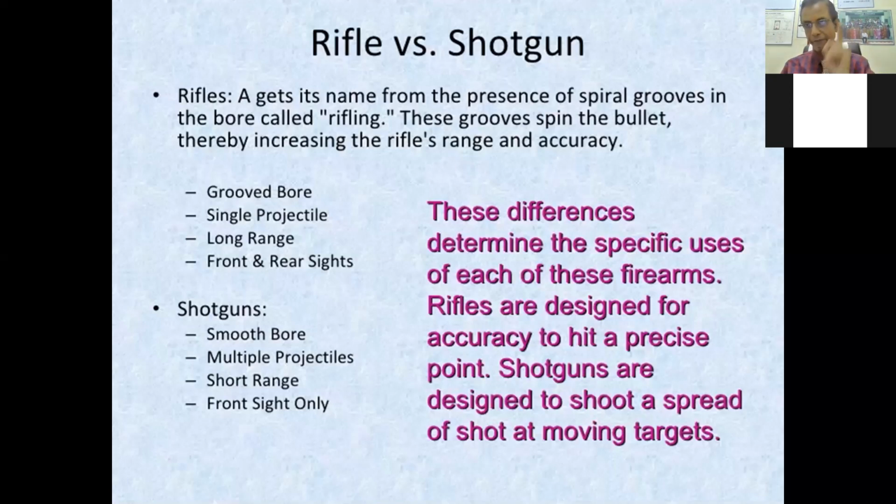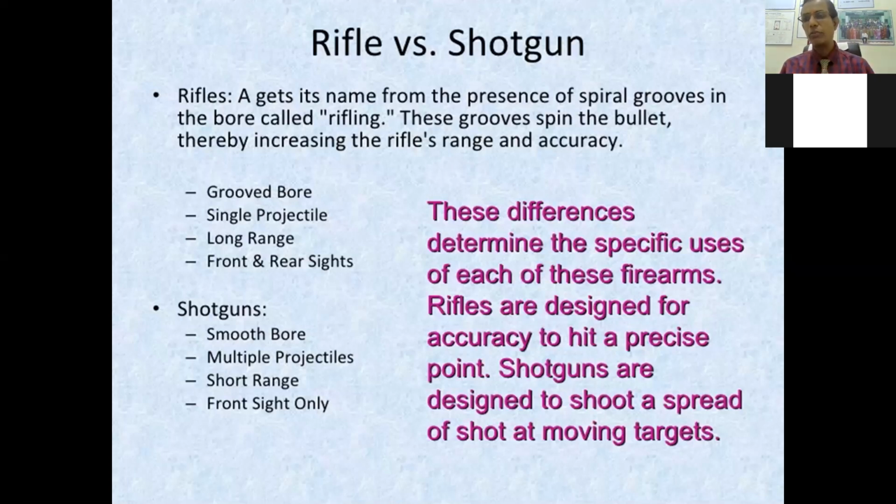So there are grooves in a rifle, while a smoothbore is smooth. Then multiple projectiles: here in a rifle there is only one bullet, while in the shotgun firearm there are small pellets present. In a shotgun these are small balls known as pellets. And rifle firearm is for long range, while a shotgun is usually used for short range, and it has only the front sight, while the rifle has front and rear sights. So these are the basic differences between the rifle and the shotgun.